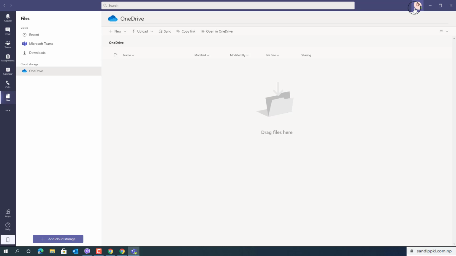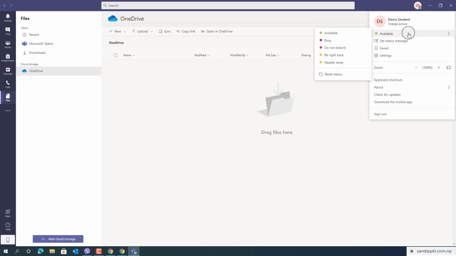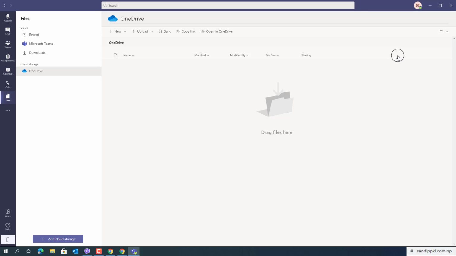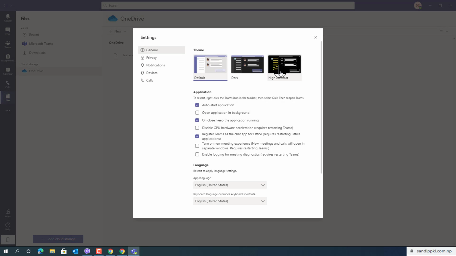From here you can change settings, change your status, set a status message. If you click settings, you can manage settings. Here you can see dark mode, high contrast and application. Within this you can see auto start application, open application in background. You can enable this, disable GPU hardware acceleration required, restarting Teams. If required, you can check this too, and turn on new meeting experience